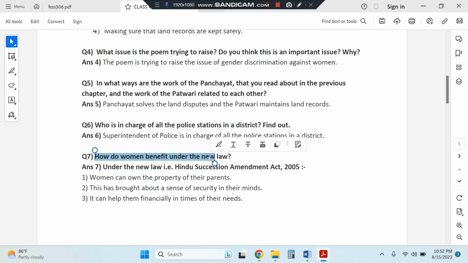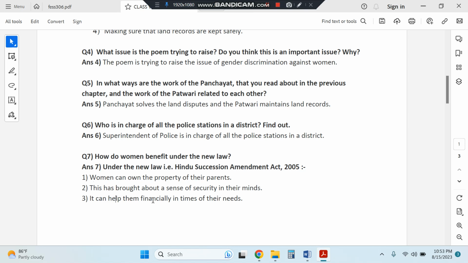Then, how do women benefit under the new law? The new law mentioned in the chapter here is the Hindu Succession Amendment Act. Instead of new law, it should be how do women benefit from the Hindu Succession Amendment Act. Under this new law, women can own property of their parents. Earlier, the property of parents used to get transferred to the boys only. So now the sons and daughters are all equal partners in the property. Even mothers get it. And this has brought a sense of security in the minds of women.